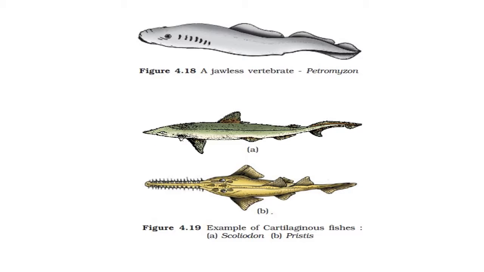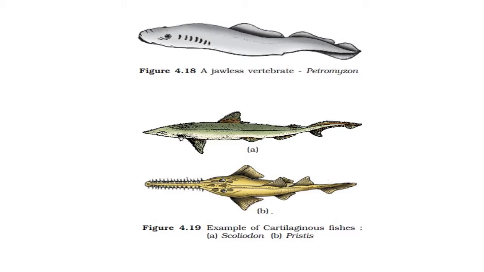By studying this figure, we can compare these animals, that is class Cyclostomata, and second, the cartilaginous fishes. We have already studied the jawless vertebrate, that is Petromyzon. It shows the typical structure like a circular and sucking mouth. Gill slits are present. They do possess fins as well as a post-anal part.